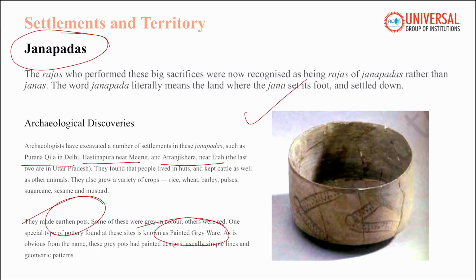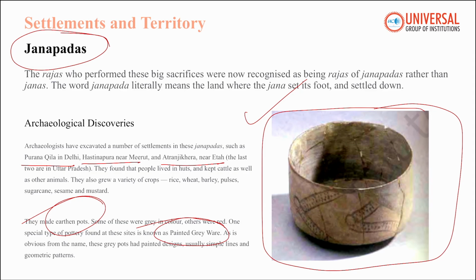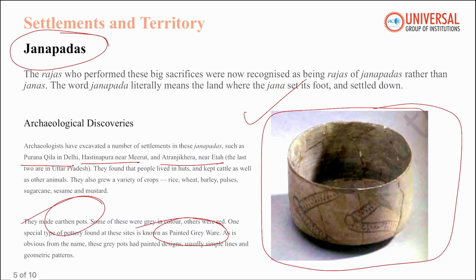Here you can see the image of a painted greyware. The most common vessels that were made out of painted greyware were plates and bowls. These are extremely fine to touch and had a very nice and smooth surface. And these were used on special occasions for important people and to serve special food. So these were the Janpadas, who were the first settled kingdoms.